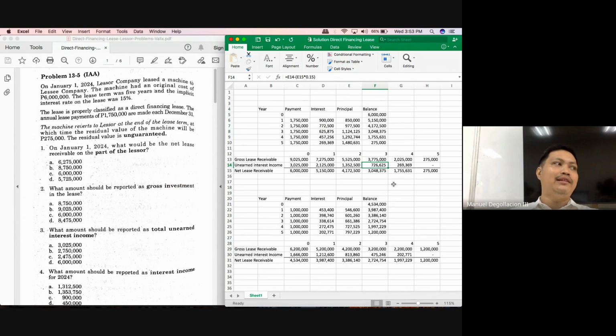Okay, now solve for the net lease receivable at the end of year 4, class. How much is the net lease receivable at the end of year 4?